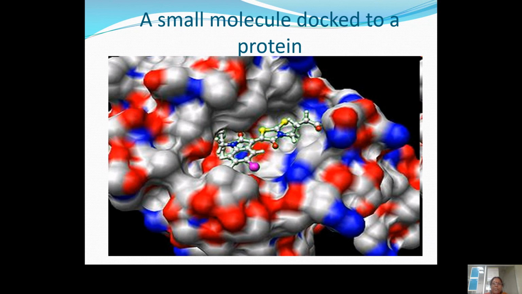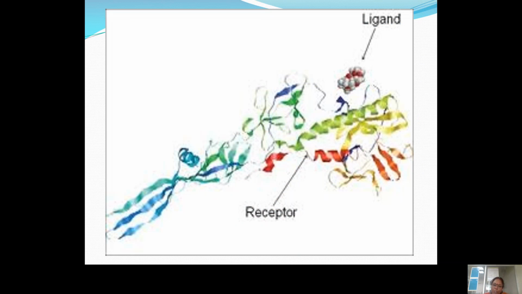This is also a snapshot in which you can see a small molecule docked into a protein. Next, this is another snapshot where the ligand molecule is bound with a protein.